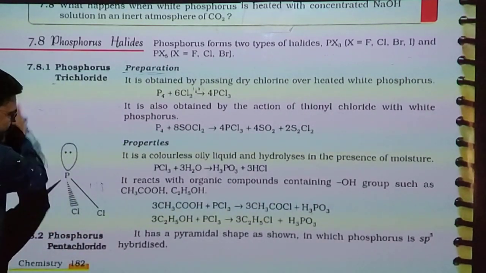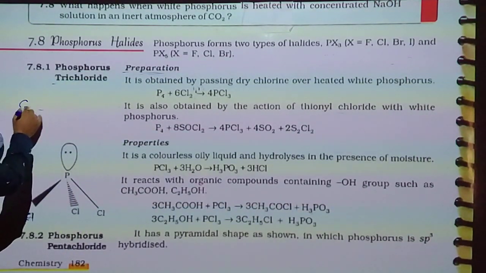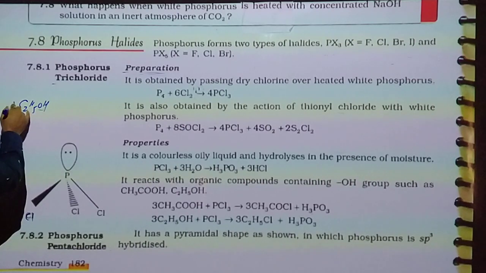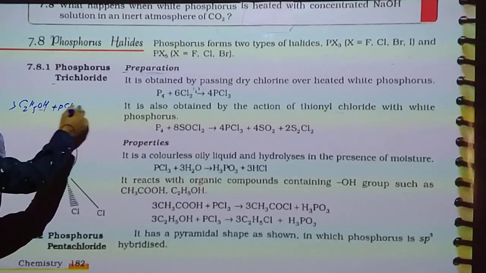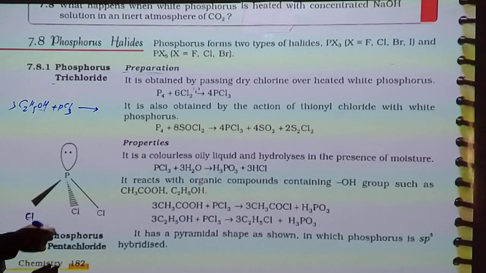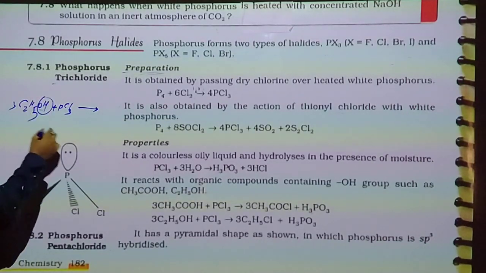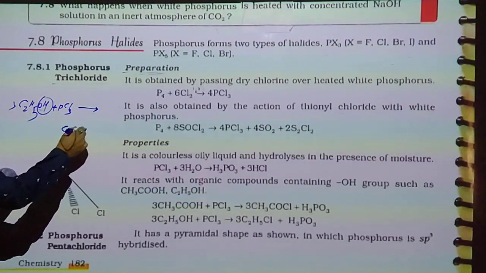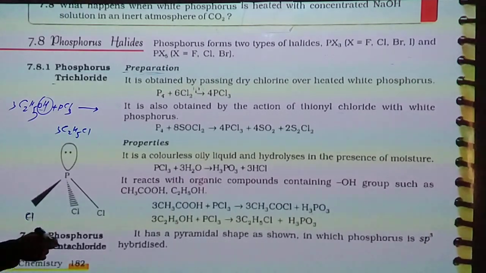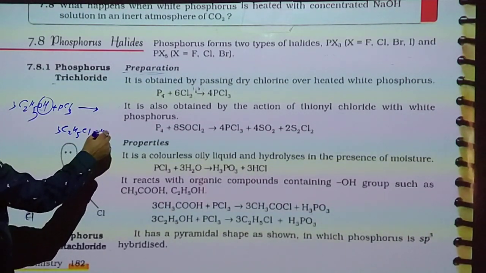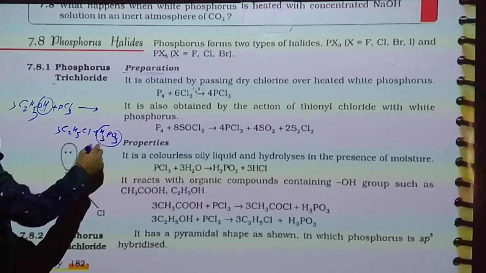Now ethanol with PCl3. 3 mole of ethanol react with PCl3. So here 3 OH will be replaced and gives 3 mole of ethyl chloride and H3PO3, phosphorus acid.